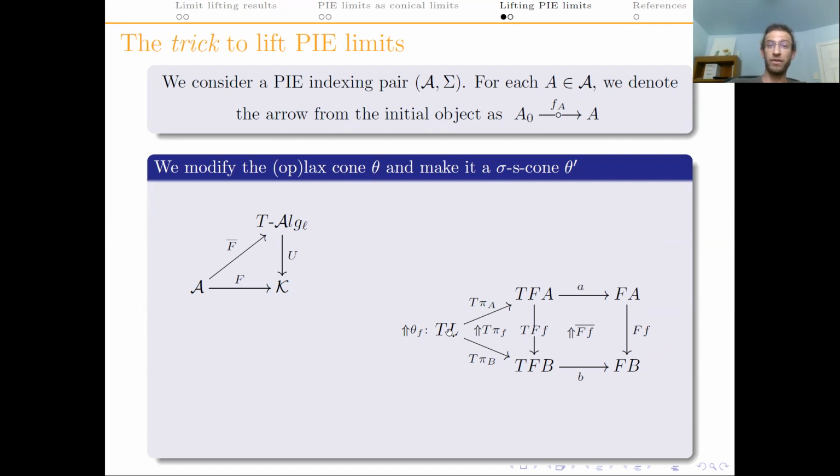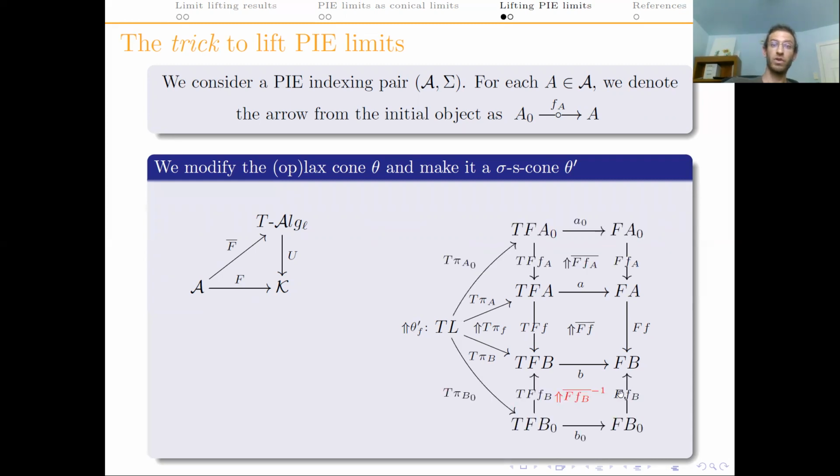I'm hoping you remember that to lift Oplax limits, we built an Oplax cone, theta, with this pasting. Now, this Oplax cone will not be a sigma S cone like we want now, because these won't be identities in general. But the trick is to modify it like this. As you can see, we paste the structure that's coming from the initial objects for A and for B. Note that this two cell in red below is an inverse. It goes in the same direction as the arrow, not in the opposite direction, like for lax morphisms.